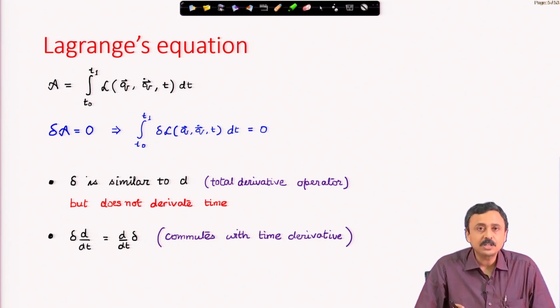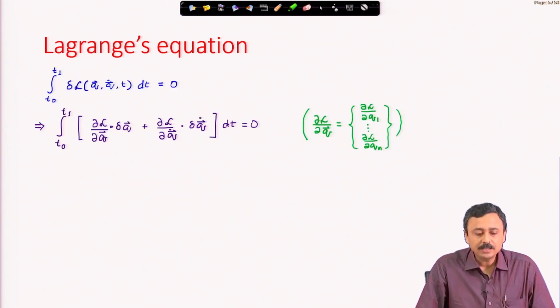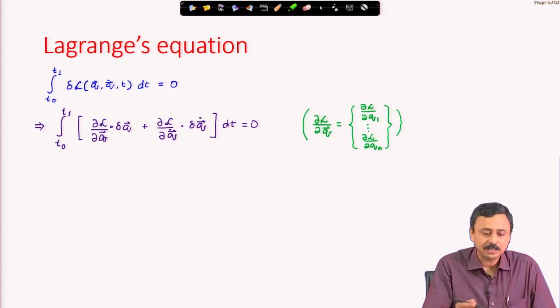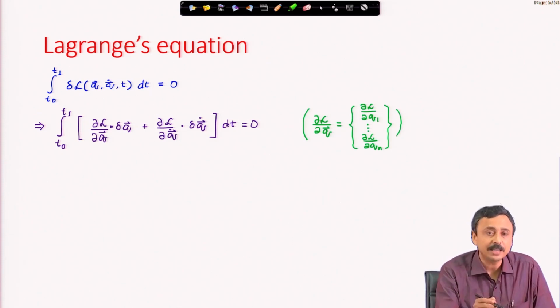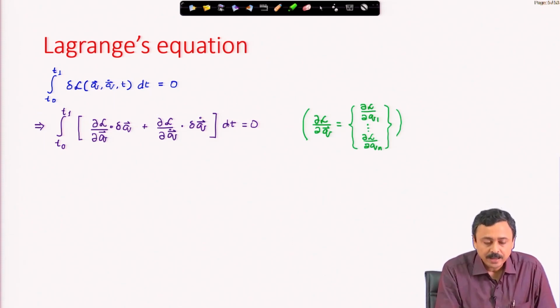Always keep this picture in mind that delta gives us the variation on the path with time frozen. Therefore, delta will not differentiate time. With this understanding of delta, we can start using delta as a total derivative, except that it will not differentiate time as shown here.